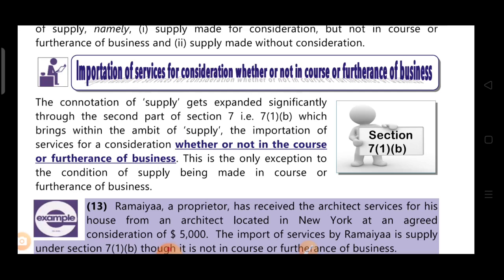If importation of services is done and it is not in the course of business, then also it will be termed as supply. Okay, it means for importation of services, it is not necessary that it should be made in the course of furtherance of business. Even if it is not made in the course of business, then also it will be considered as supply. So this is the only exception.